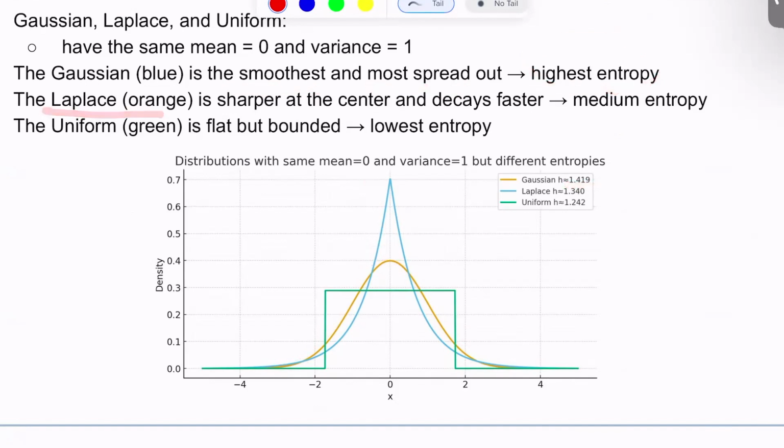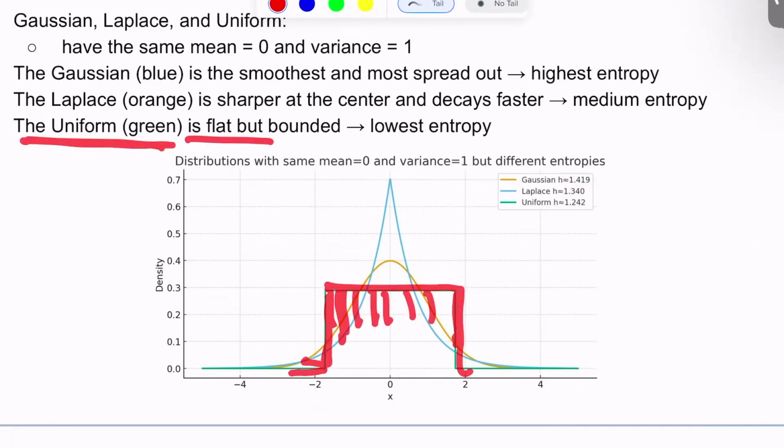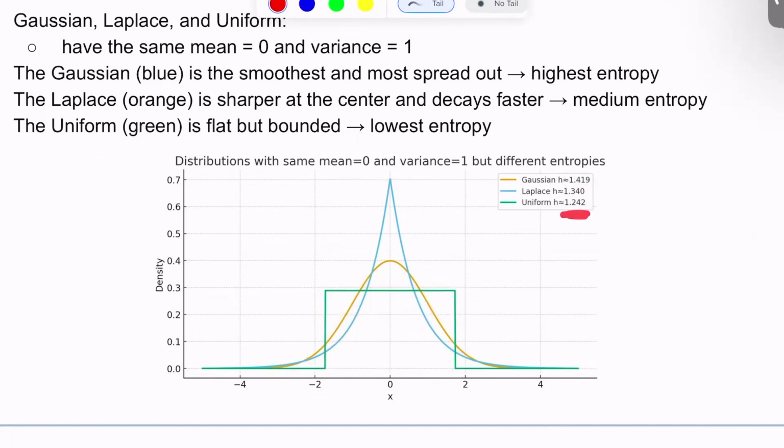Laplace, on the other hand, is this one. Sorry, I think I have messed up the colors, but it's fine. So this is the Laplace. The blue one is the Laplace, and we can see that it's also a little bit spread out, and it has some medium entropy. On the other hand, the uniform distribution, the green plot, is flat. The values are equally likely here, but it's truncated, bounded by some values, negative and positive, and that's why it has the lowest entropy, of approximately 1.242.